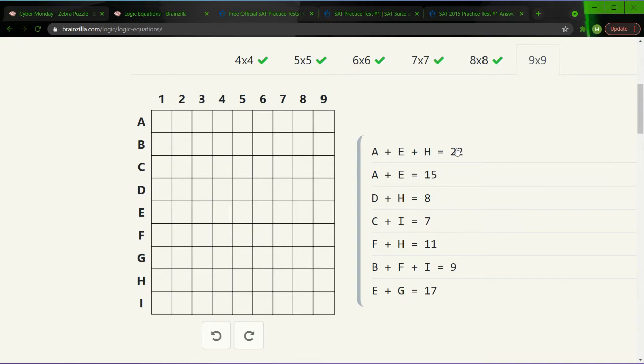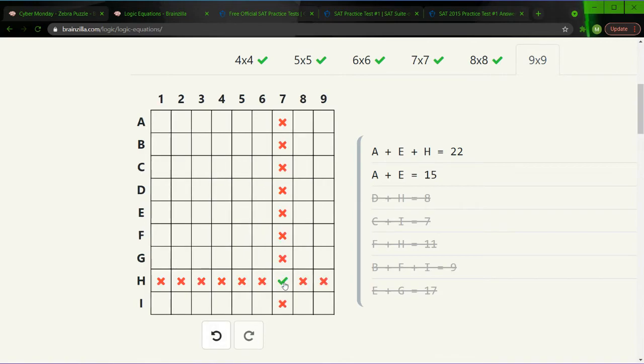However, what I don't like, because it makes it a little bit too easy, is this. We have A plus E plus H is 22. However, A plus E is equal to 15. So let's substitute that bottom part into the top equation. H plus 15 is 22, or H is 7. I don't like that because that was just a bit too easy. But yeah, now we no longer need the first equation up top, and we can unclick everything else. And let's see if there's anything else that drastically catches our eye that the first two equations have done.